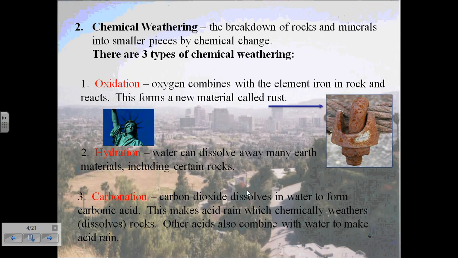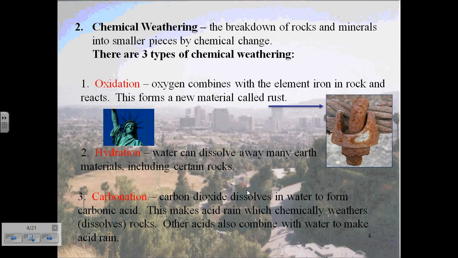Oxidation can be classified in all types of forms that you may have seen around you. It happens when oxygen combines with the element iron, in this case, in rock and reacts. This forms a new material called rust. A notable example would be in the case of the rust that forms on iron metal bars. Or if you have an old bike chain, anytime you accumulate rust, that is a form of oxidation.